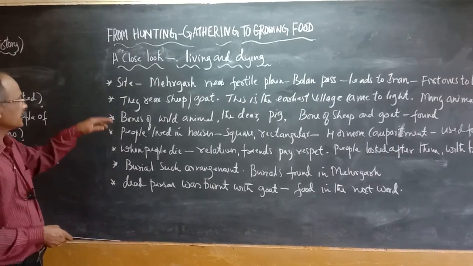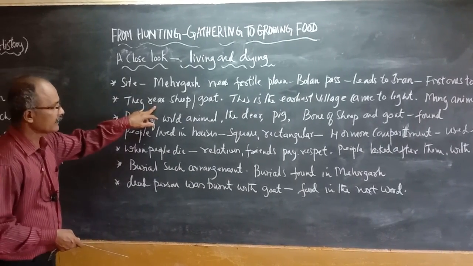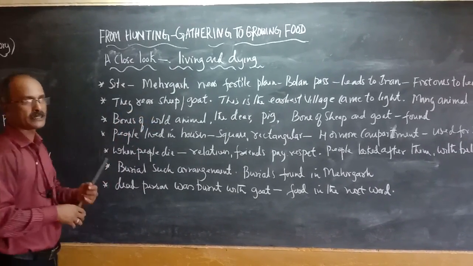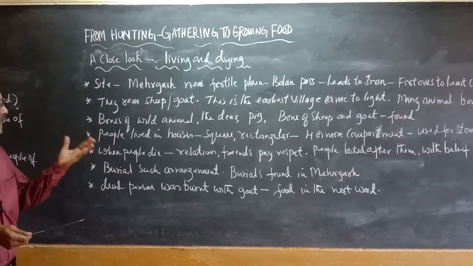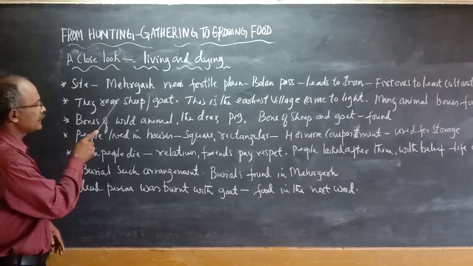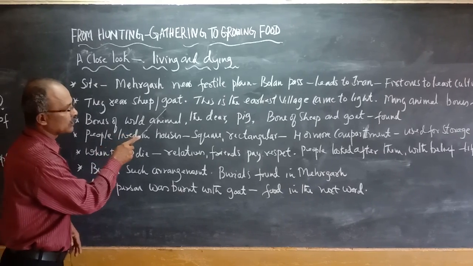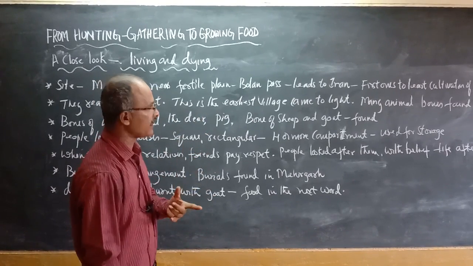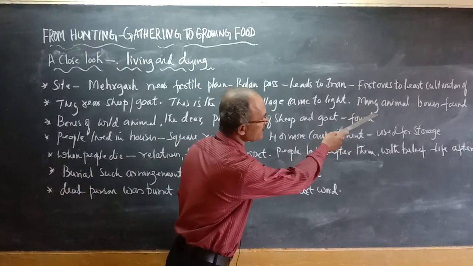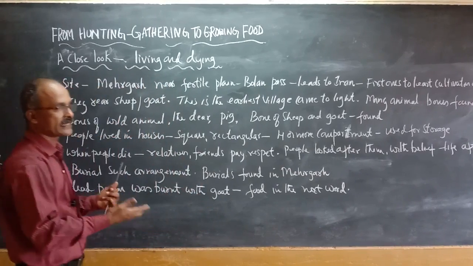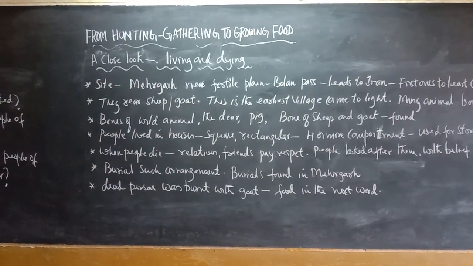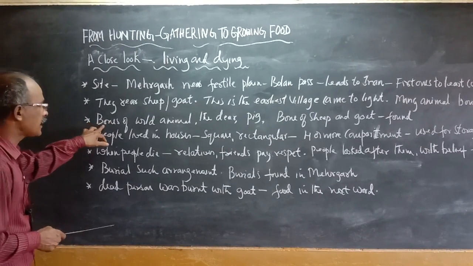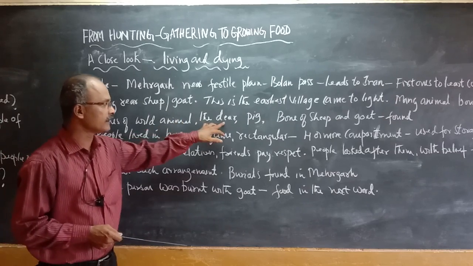Then they reared animals, especially sheep and goat, which provided different items for them in those days as a source of food. This is the early village that Mehrgarh came to be. Many animal bones were found while excavation work was going on, especially the bones of wild animals like deer and pig.